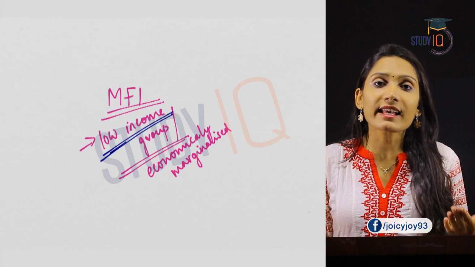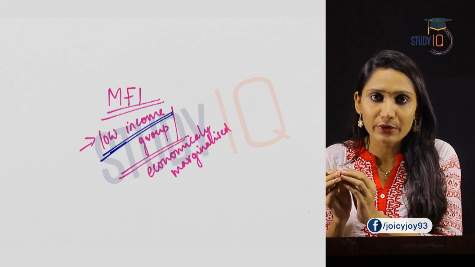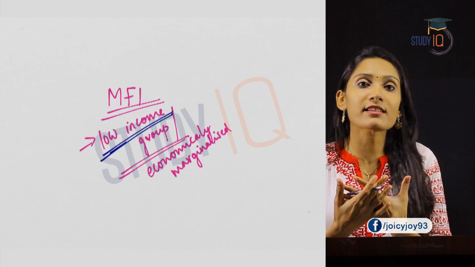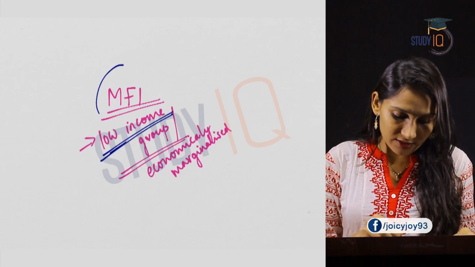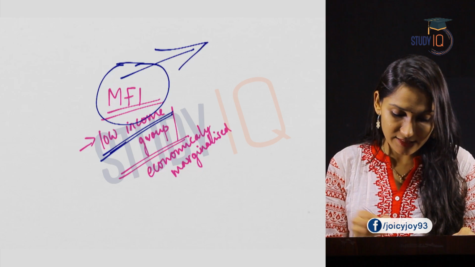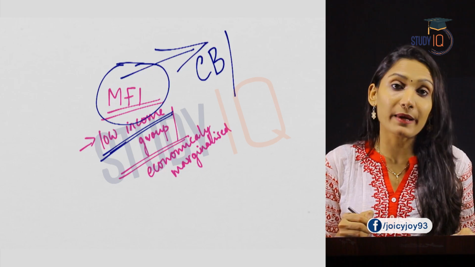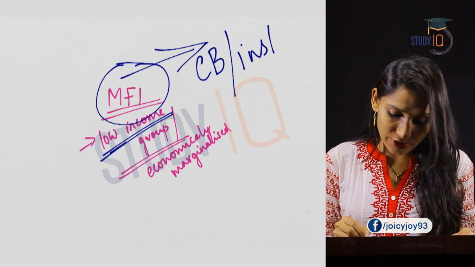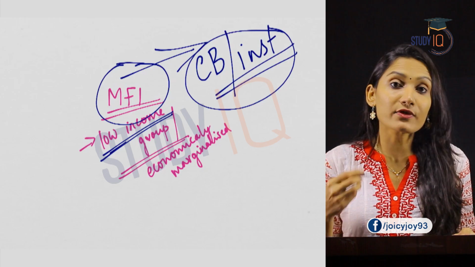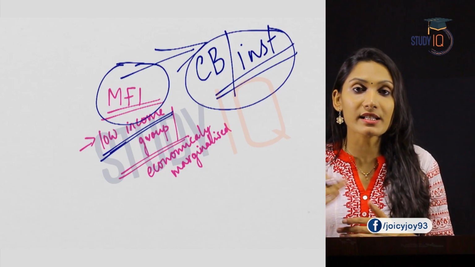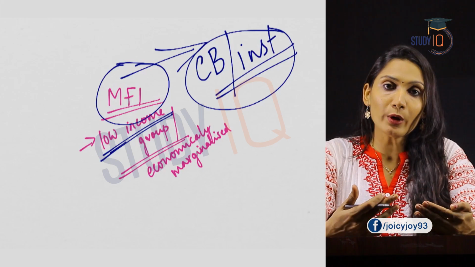So now let us see how these microfinance institutions give this loan or credit to low income groups. What these microfinance institutions do is that they collect funds from commercial banks or from other institutions, and then they give it to the low income group.